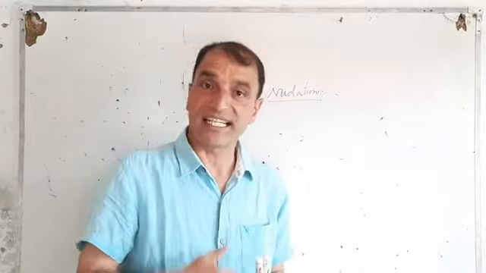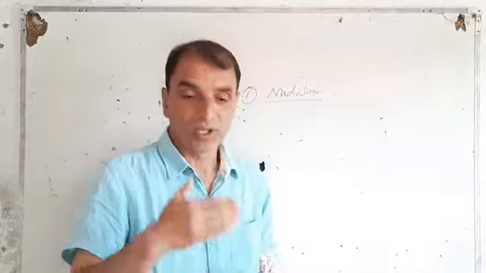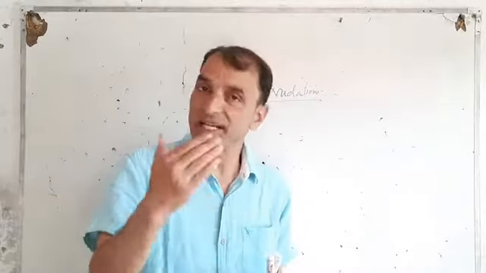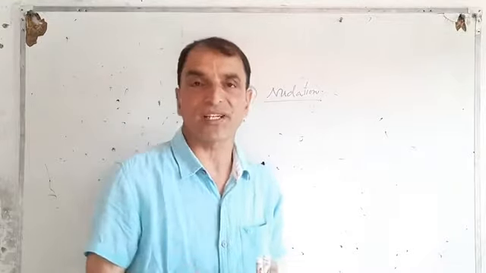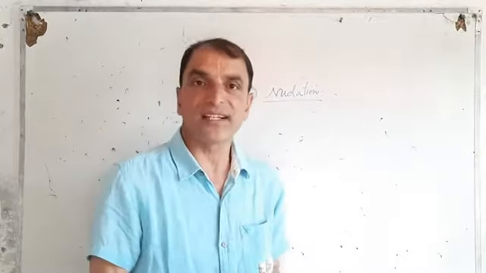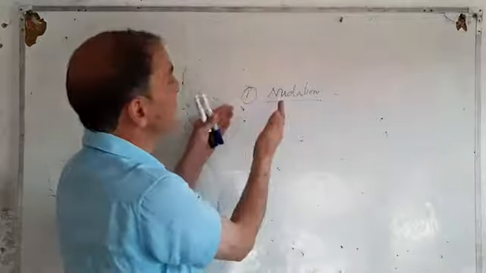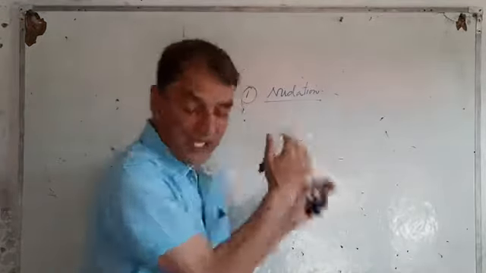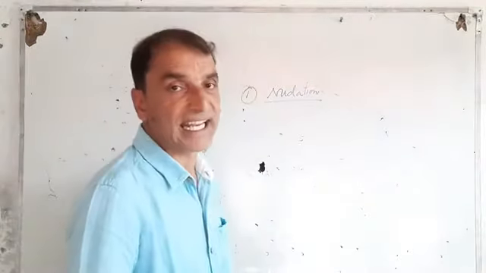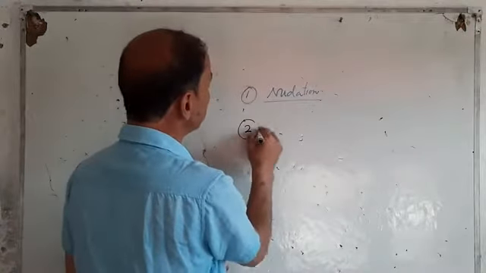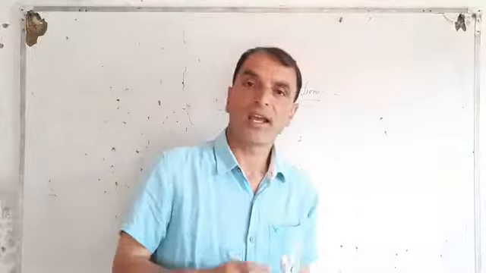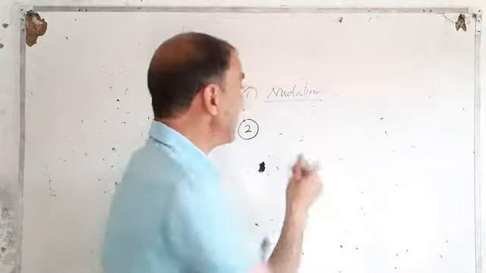How is it created? It can be created by natural calamities, man-made calamities, such as volcanic eruption, floods, earthquake, forest fires. This is the first step, that is nudation. Once the area has been created, okay? Now, the second step is invasion.